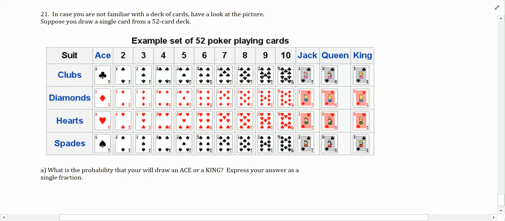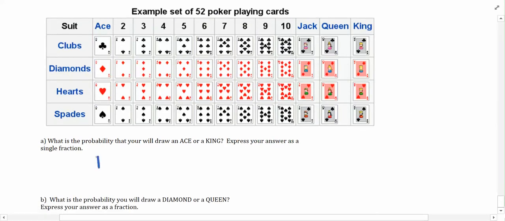Problem 21 is all about the deck of cards. So I said, in case you're not familiar with the deck of cards, you can have a look at this picture and suppose that you draw a single card from a 52 card deck. Part A says, what's the probability that you will draw an ace or a king? Express your answer as a single fraction. So I'm going to move this up just a little bit.